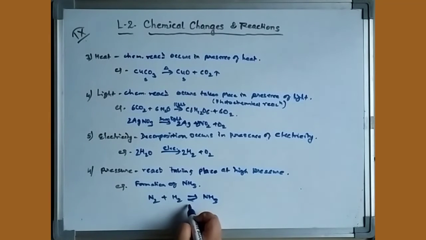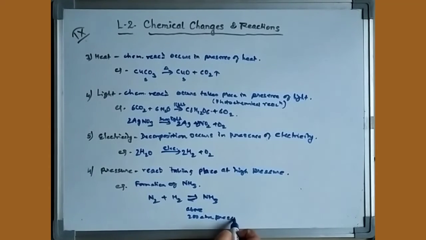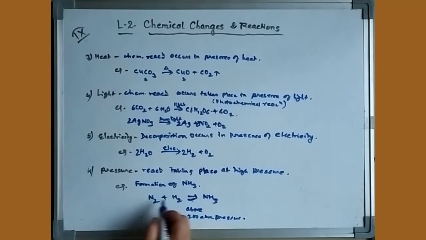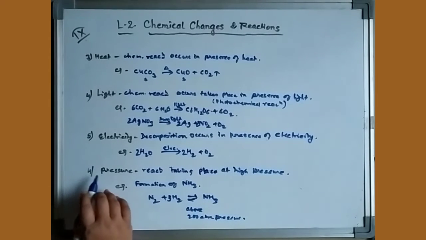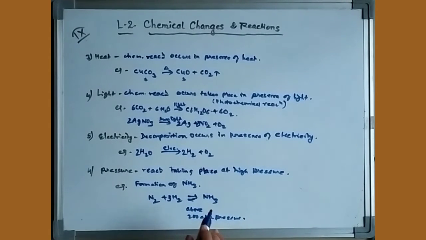Here the pressure is about 200 atmospheres. It cannot take place if you start without giving this pressure. Other conditions are also there, but since I am explaining pressure, I have given only the pressure criterion here. In the presence of high pressure, the reaction takes place.